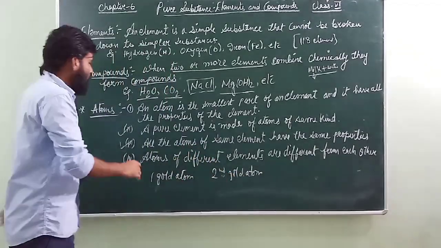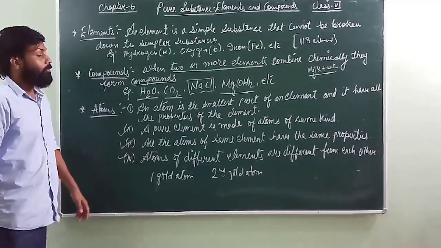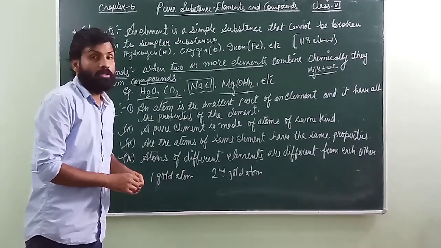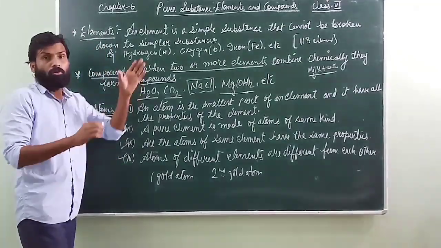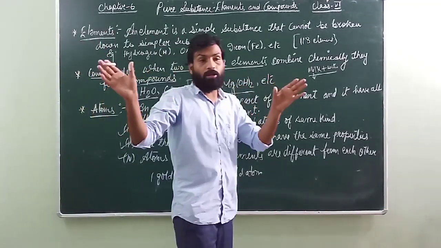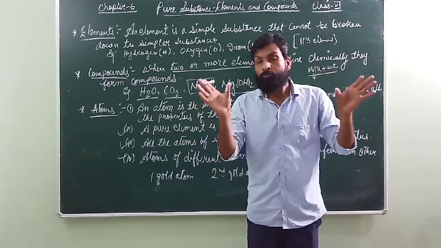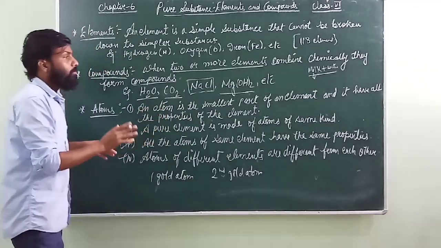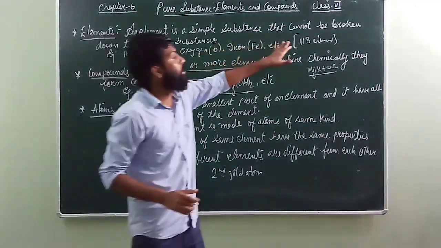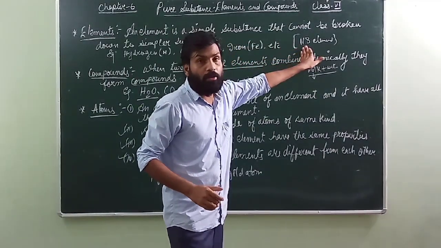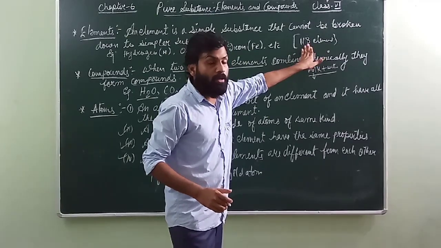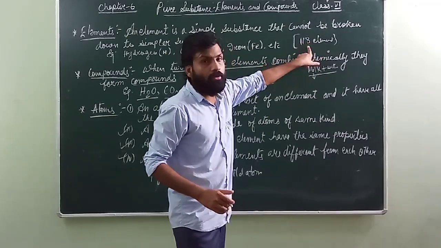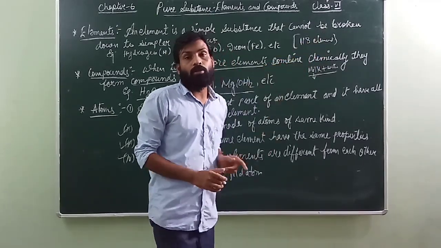Number four: atoms of different elements are different from each other. If I take one gold atom and another silver atom, they are two different elements, so they cannot have the same properties. Similarly, there are 118 elements, and these 118 elements will not have the same properties.